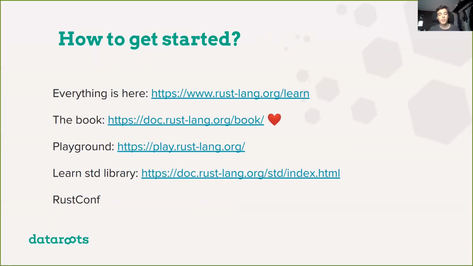So if you're interested in learning something about Rust, you just go to rustlang.org/learn. There's a lot of good learning resources there. One of them that I particularly liked was the book. That's how I learned Rust. There are some others as well. For example, there is a Rust by example resource where you can learn Rust well by example, as the name implies.